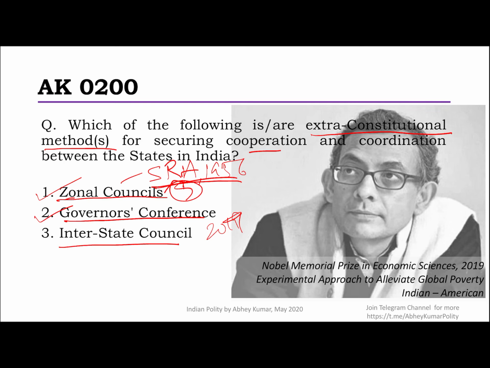Now the Interstate Council, it is also a platform for cooperation and coordination between the states. The name itself tells you that, but it is not an extra constitutional body. It is provided through Article 263 of the Constitution. Hence, this is not the option that we should be marking. So only 1 and 2 should be the correct answer for you.